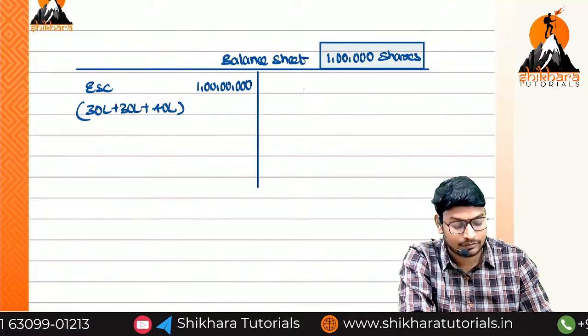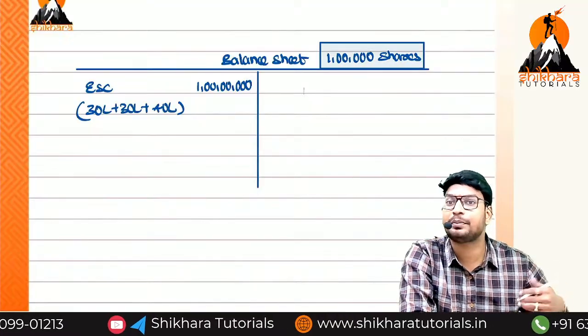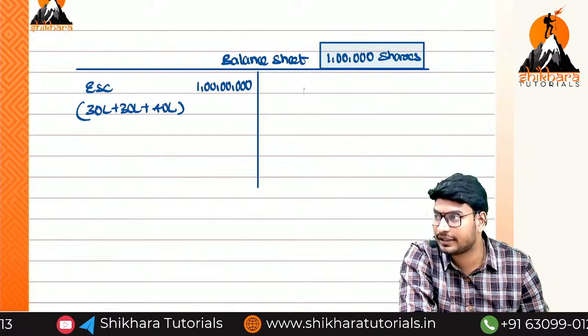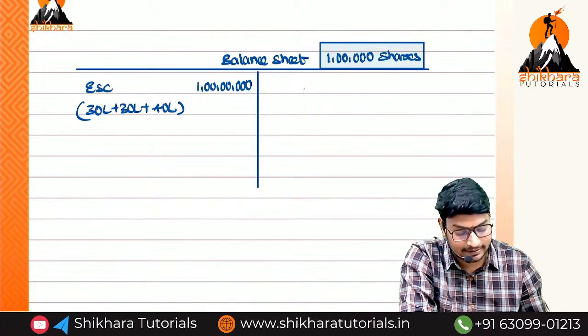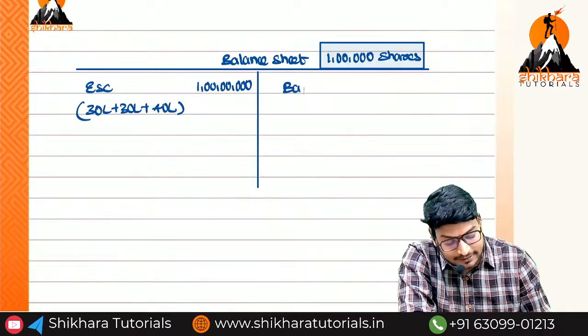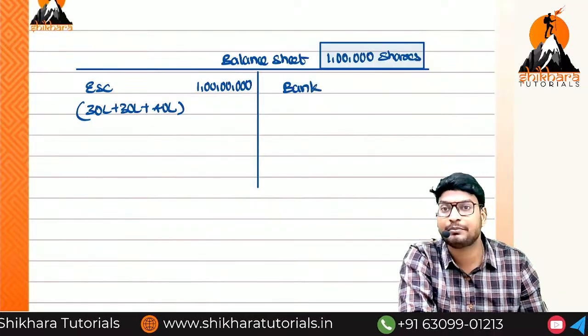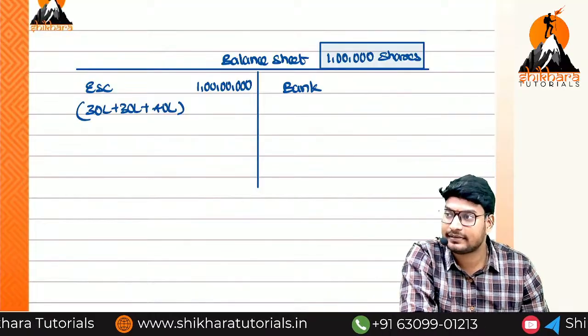1 lakh shares. Okay, now don't be confused. And again, we can prepare the balance sheet for how many shares? 1000 shares which we have forfeited. Then only you can get clear clarity. And next, what is the bank balance we have to see? Bank is an asset or liability? Asset. That is the reason I am recording it on which side? Right hand side. Okay?